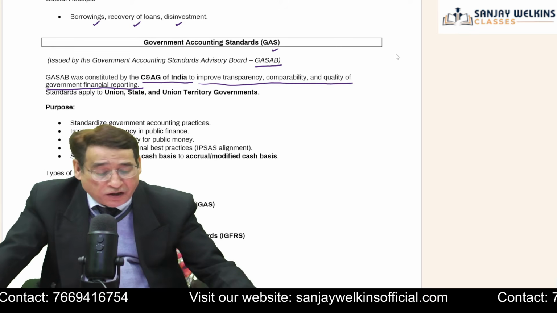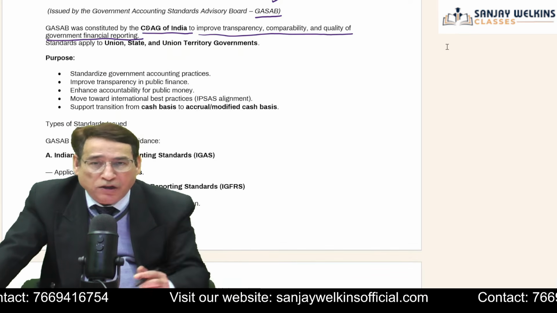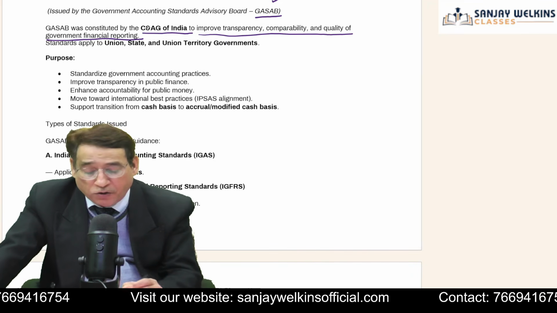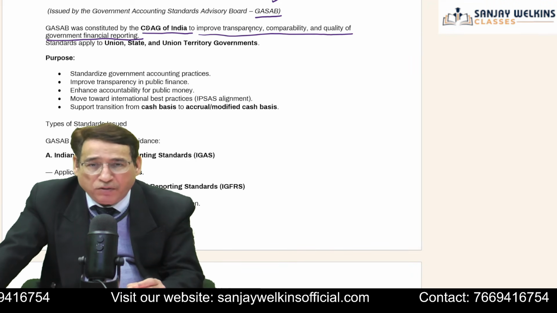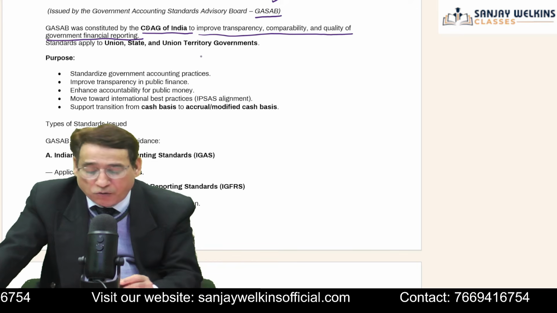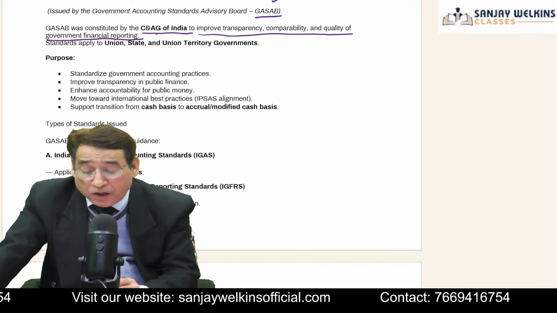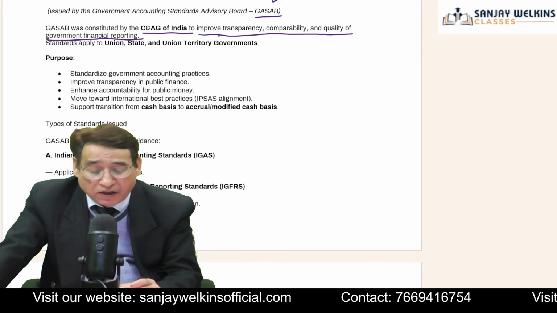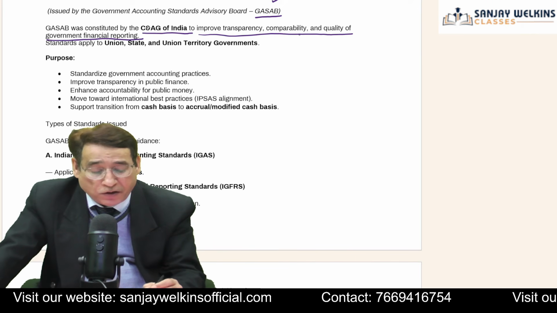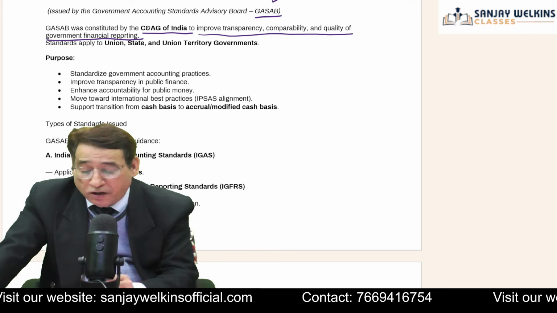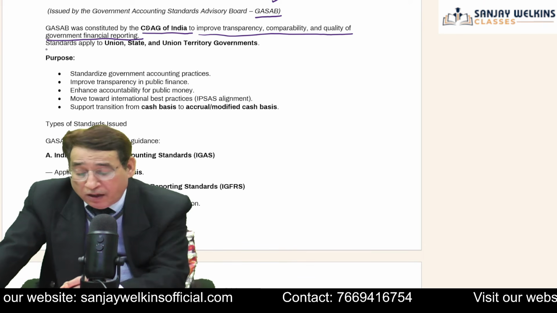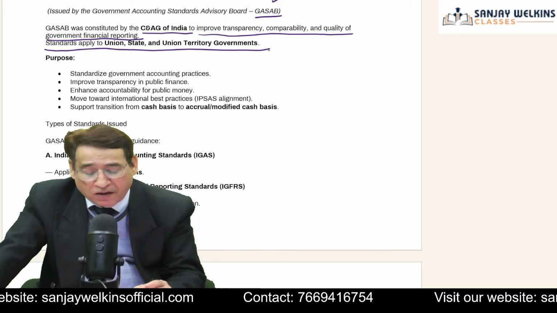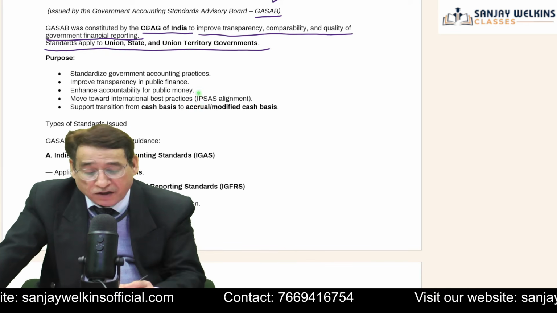Whatever I have written here, let me tell you, I have scanned nearly 150 MCQs, and according to that we have prepared these rapid fire notes. So often, even this particular question has been asked, correct? So the board was constituted by C&AG of India, and what exactly is the purpose? To improve the transparency, comparability and quality of the government financial reporting. Then these standards will apply to union, state and union territories of the government. This is another feature which you need to be aware of. Is it clear to you or not?